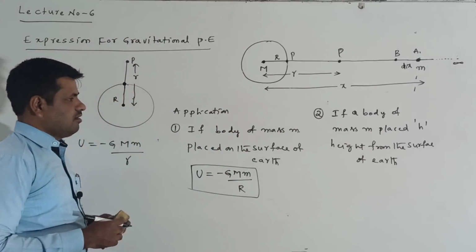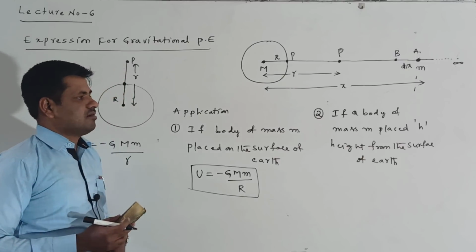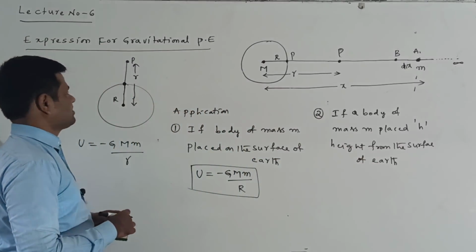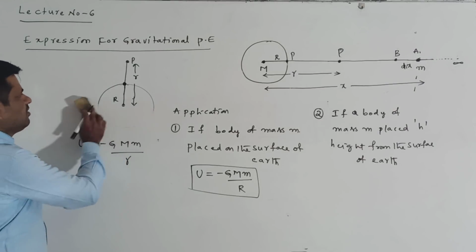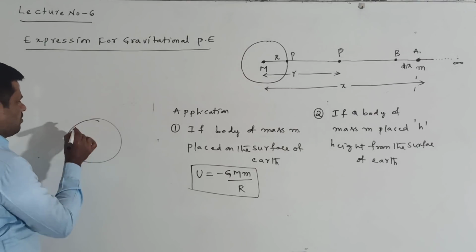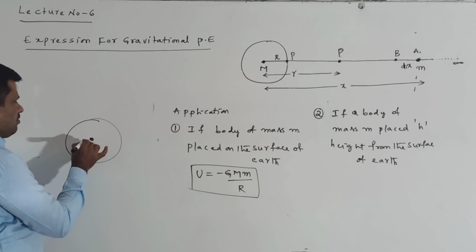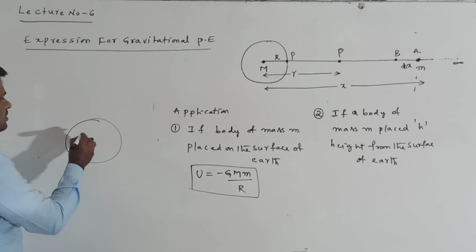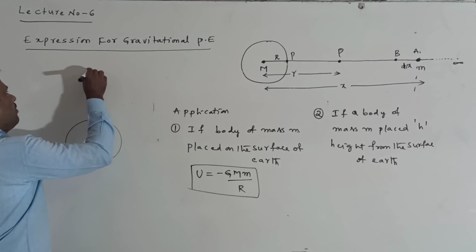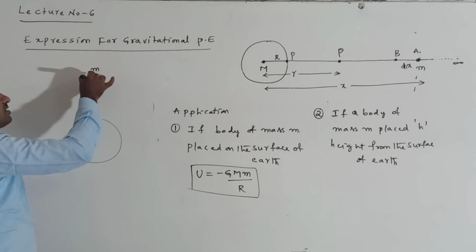Now, if a body of mass m is placed h height from the surface of the Earth, I am bringing this body from infinity to this point.